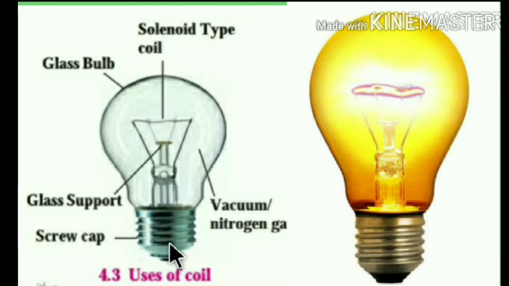When electric current is passed through this filament, it becomes hot and emits light. So in the bulb, the heating effect is used for light.